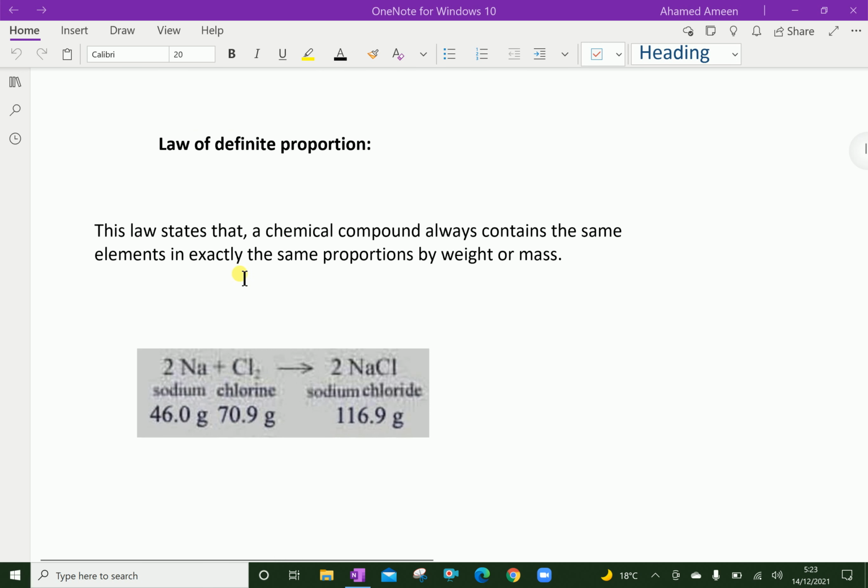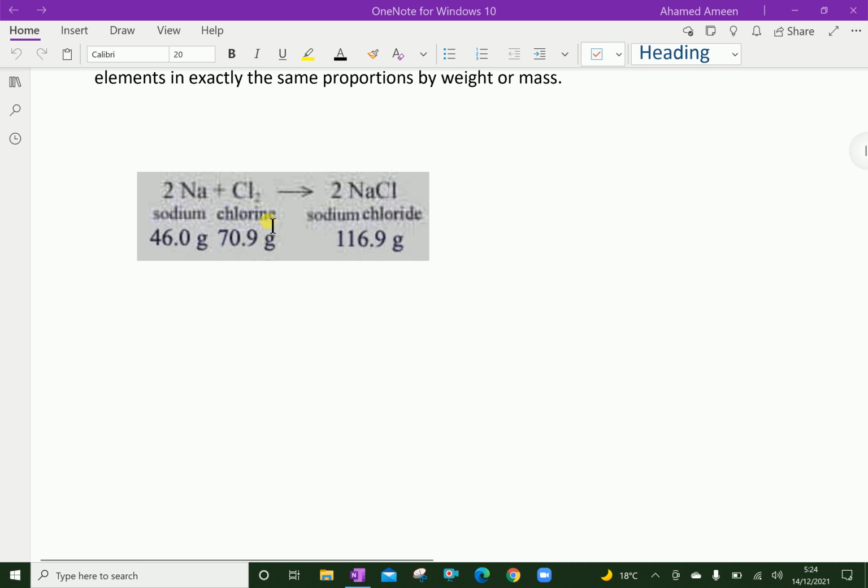Now, let us see the law of definite proportion. This law states that a chemical compound always contains the same elements in exactly the same proportion by weight or mass. Look at this example. 2Na plus Cl2 gives 2NaCl, that is table salt. Here, 2 parts of sodium and 1 part of chlorine give 2 parts of sodium chloride.